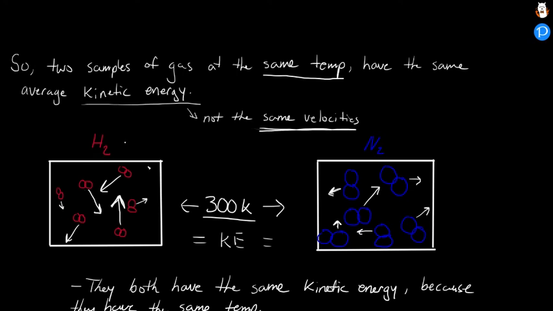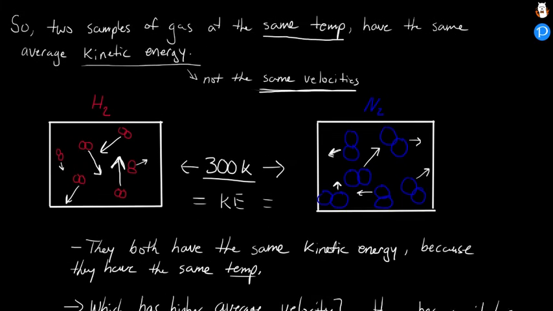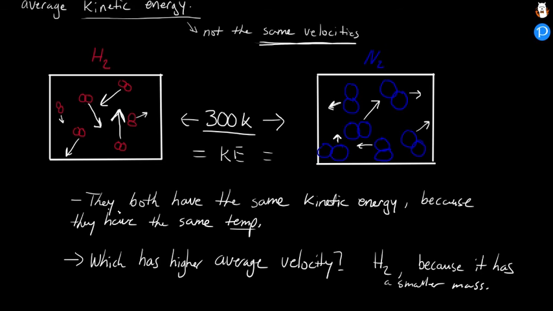H2 is going to have a much higher velocity because it's got a smaller mass, and that's what we have written down here. So both have the same kinetic energy because they have the same temperature, but which one has a higher average velocity? It's going to be H2 because it has a smaller mass.